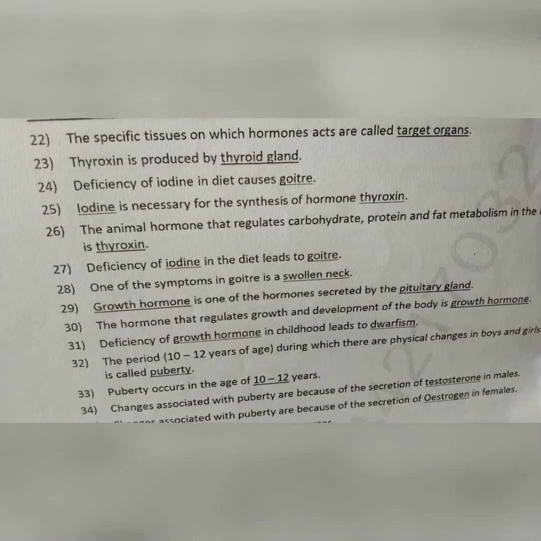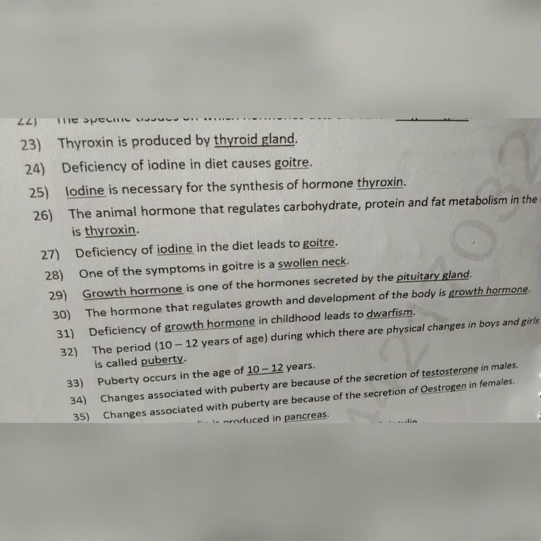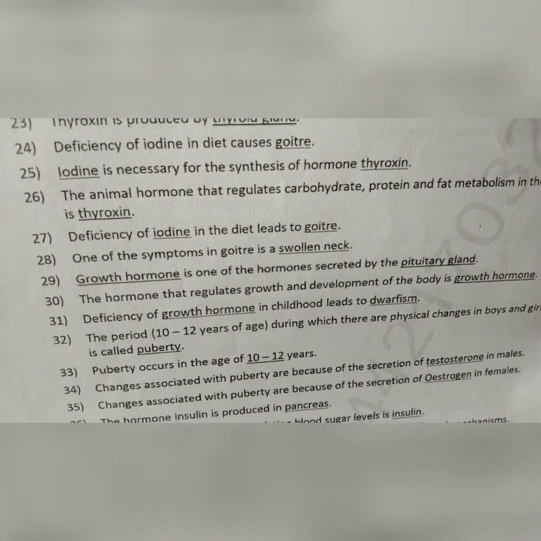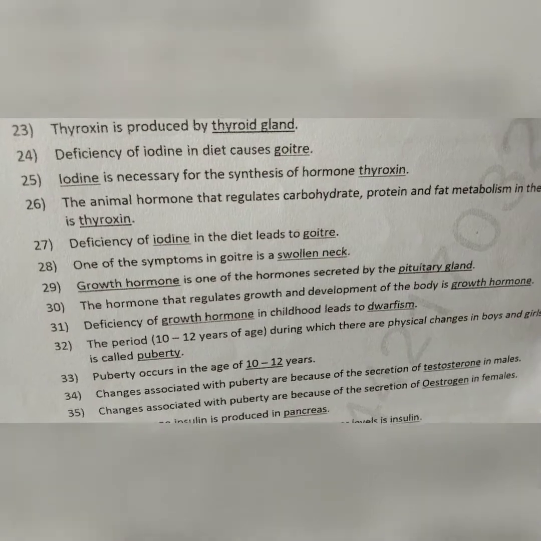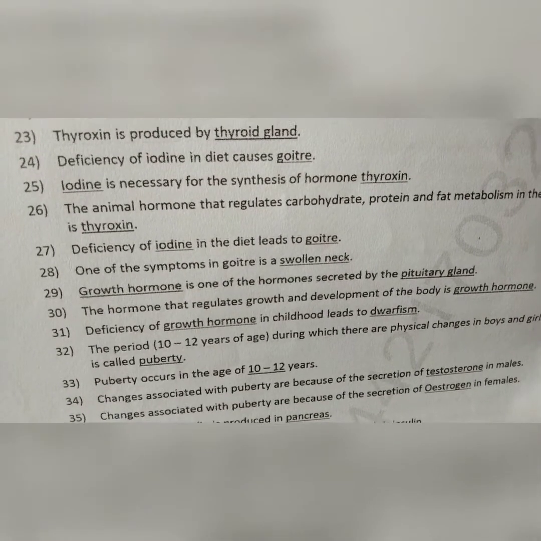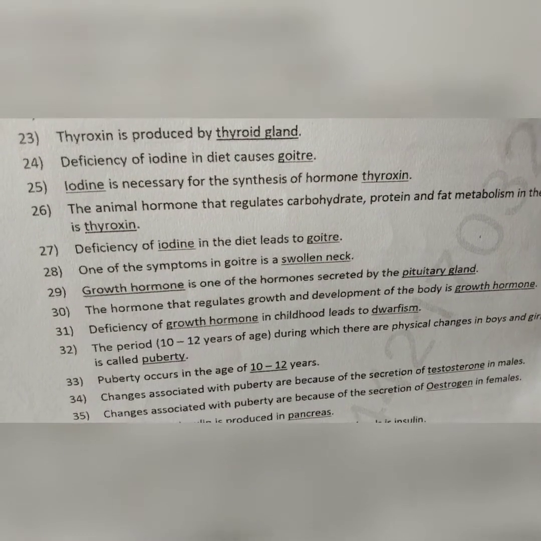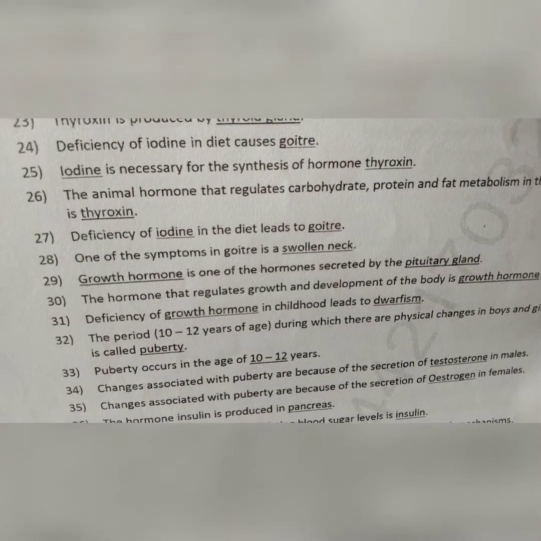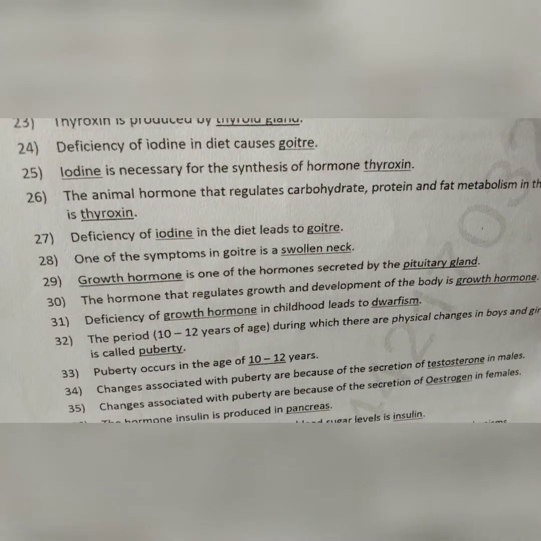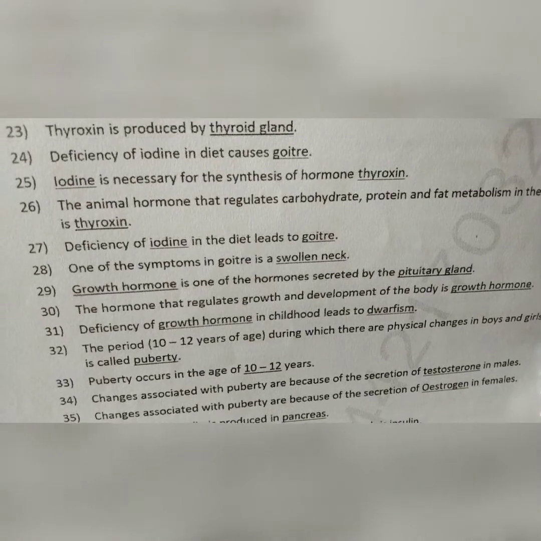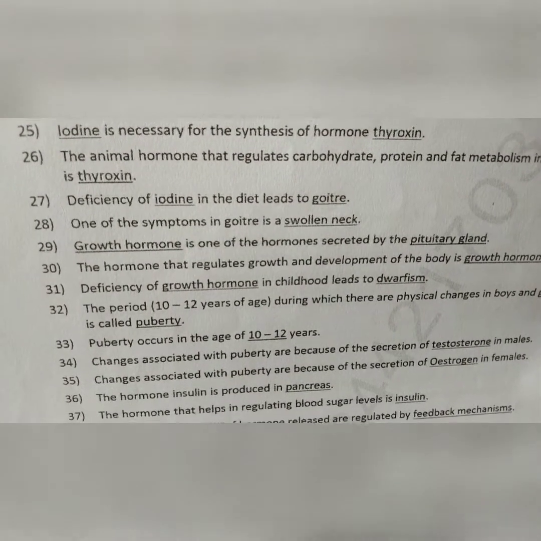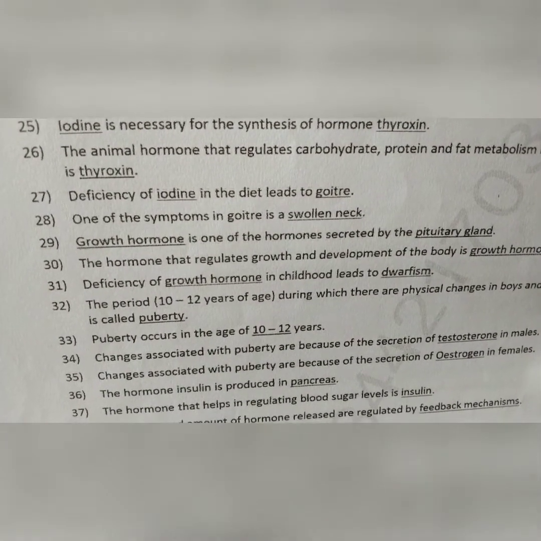Growth hormone is one of the hormones secreted by pituitary gland. The hormone that regulates growth and development of body is growth hormone. Deficiency of growth hormone in childhood leads to dwarfism. The period during which there are changes in boys and girls is called puberty. Puberty occurs in the age of 10 to 12 years.